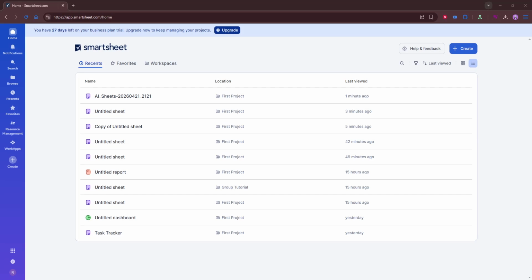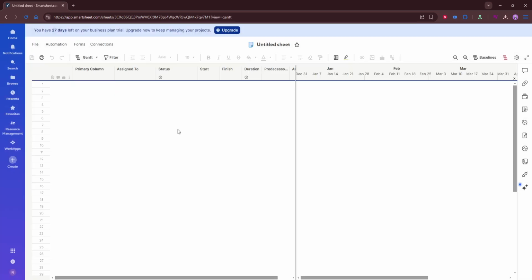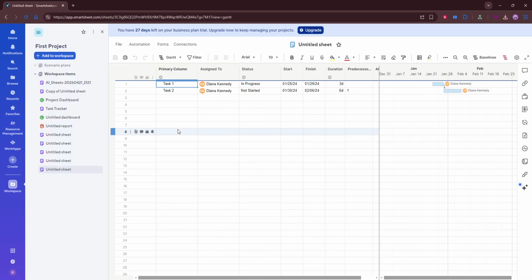In today's video, I'm going to teach you how to add predecessors in a Smartsheet project sheet. To get started, open your Smartsheet project sheet and make sure you're in the correct project where you want to manage task relationships. Predecessors are used to show which tasks need to happen before other tasks can begin or finish, and setting them up properly helps Smartsheet automatically adjust your schedule.